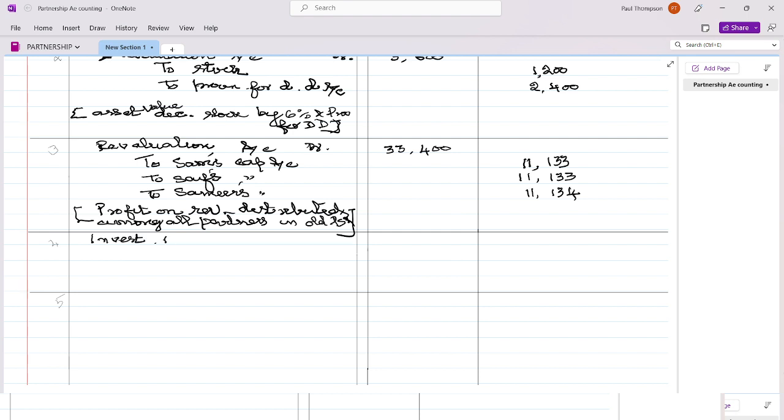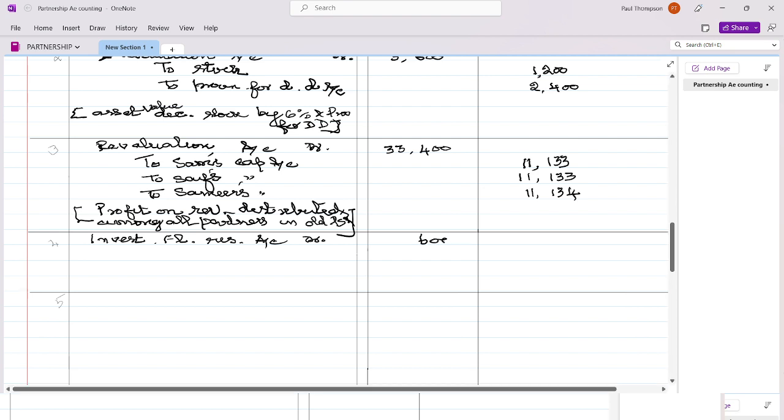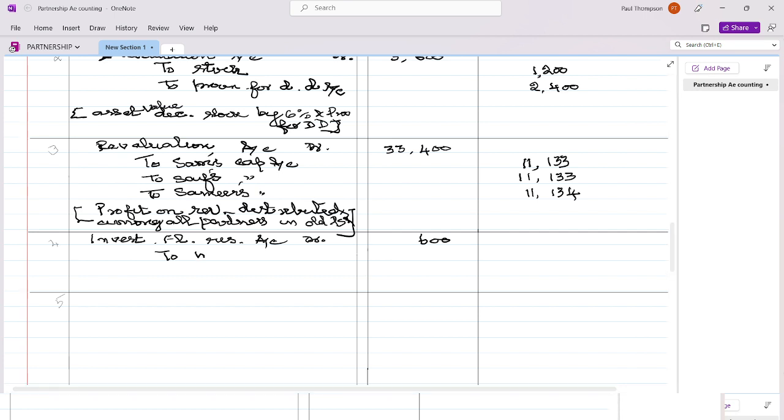Investment fluctuation reserve account debit with 600 to investment account.